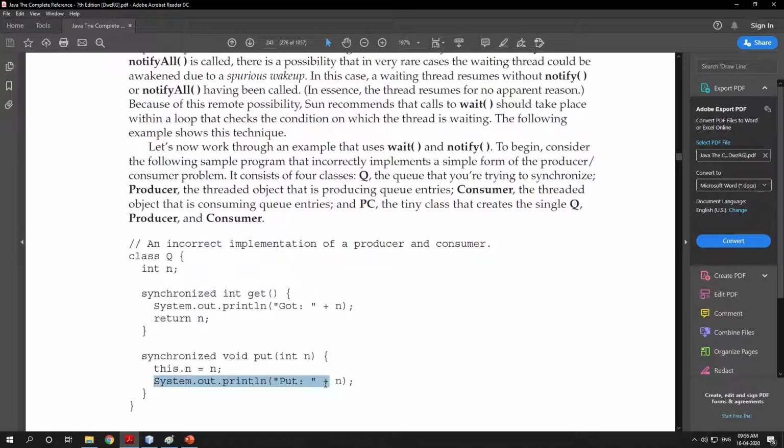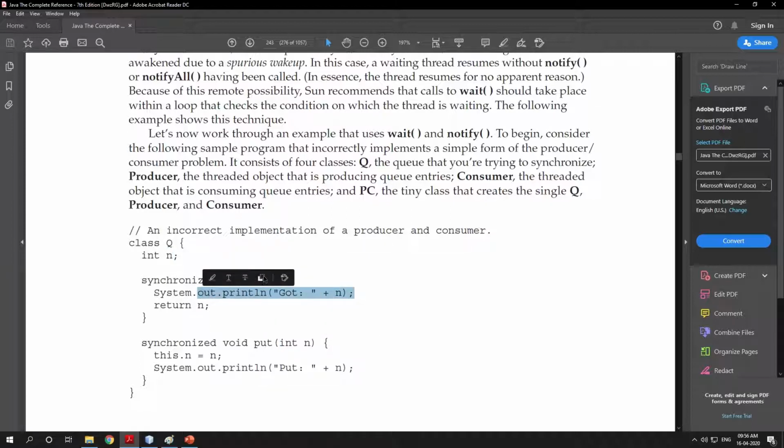Then you are displaying that we have created this. Then the consumer will get that data. Actually, this n that you are using is an instance variable, not the local variable. So we have got the data. This is what class Q actually is, and in this we have 2 methods, get and put, and both are synchronized.